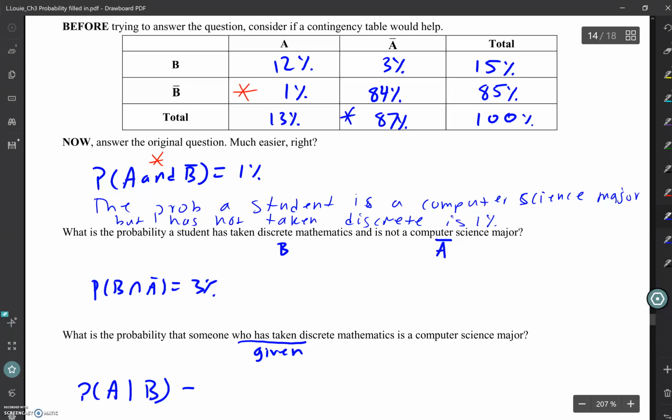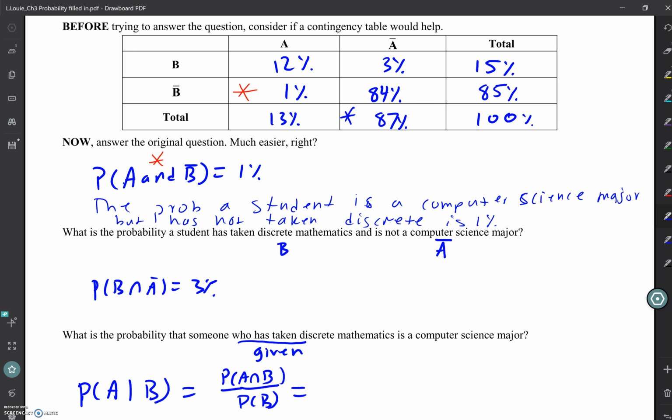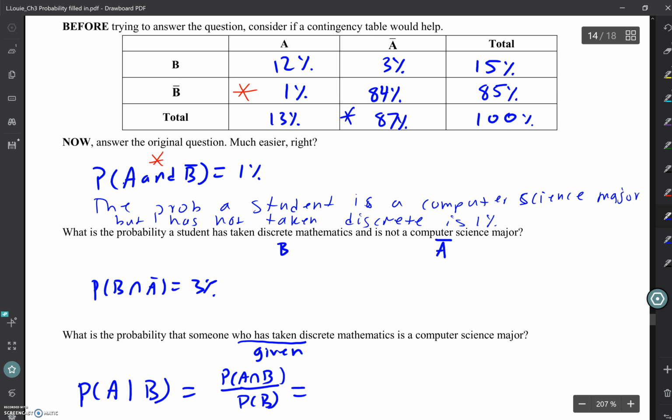So this one takes a little bit more work though, right? Because I need the probability of A and B divided by the probability of B. We might need the decimals for this, but we can find them. So what's the probability that you are A and B? 12%.